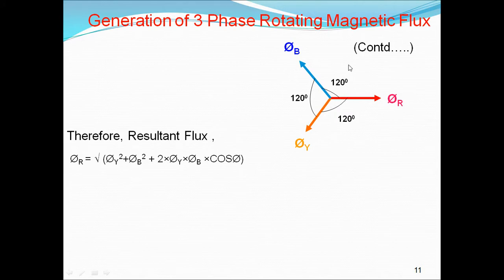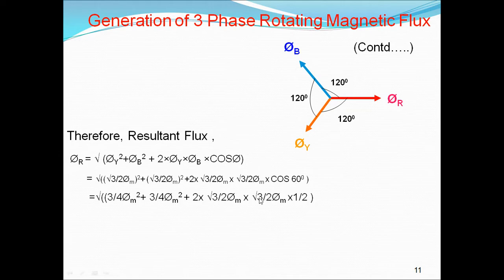We extended this in the negative direction, and the angle between these two is 60 degrees only. Pi y is root 3 by 2 pi m whole square, plus pi b, root 3 by 2 pi m whole square, plus 2 into root 3 by 2 pi m into root 3 by 2 pi m, and cos 60 degrees. Cos 60 is 1 by 2.